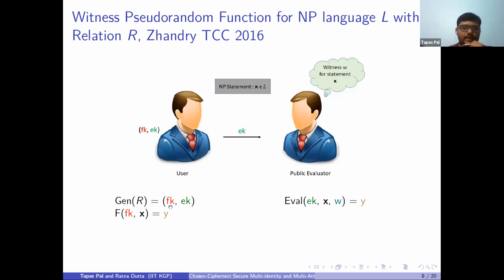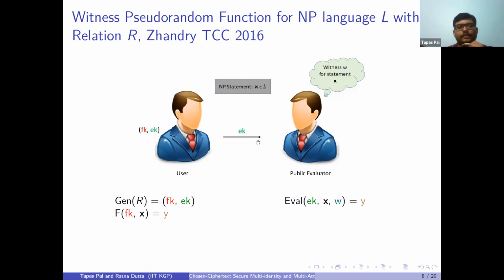One is the function secret key FK, and another is the public evaluation key EK. The one who has this FK can generate a pseudorandom value Y corresponding to any statement X. This X may belong to the language or may not, but we can generate pseudorandom values corresponding to X if we have this FK.